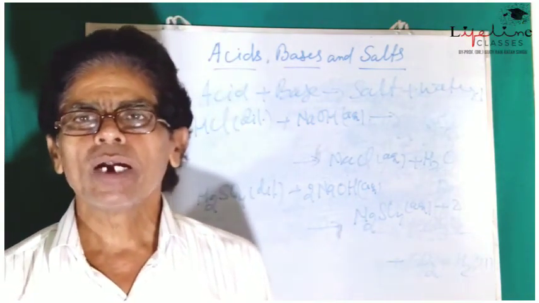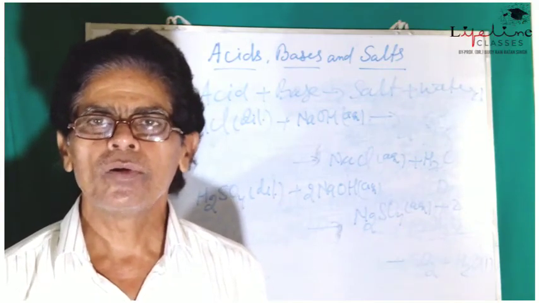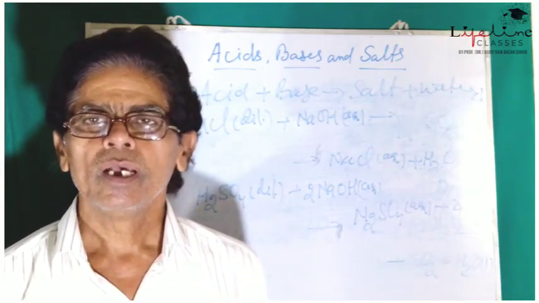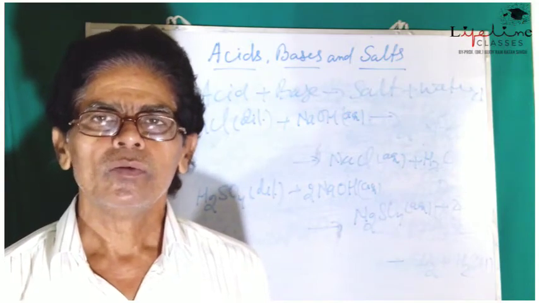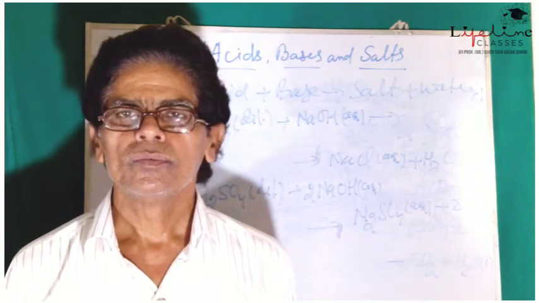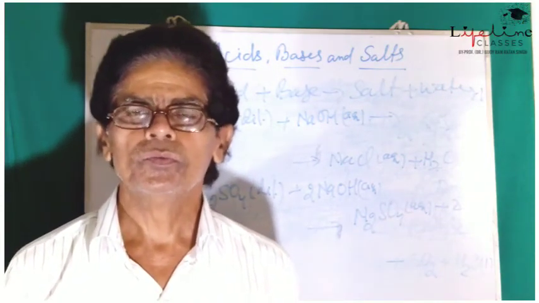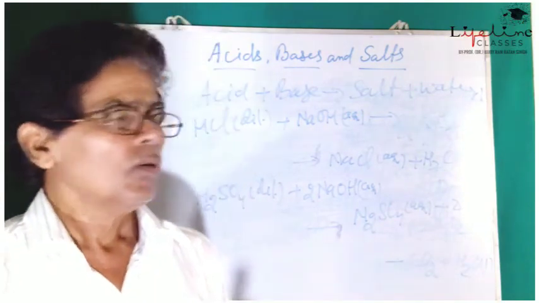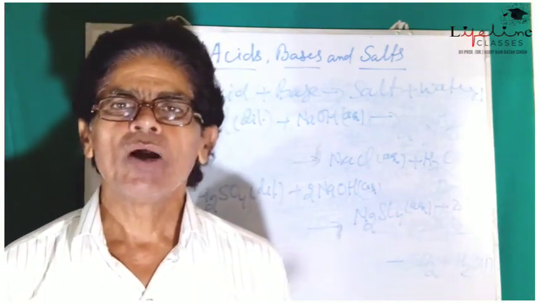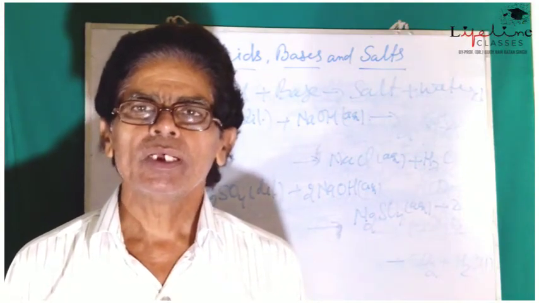When metal oxides are treated with dilute acids like dilute hydrochloric acid, sulfuric acid and even nitric acid, we get salt and water here too.